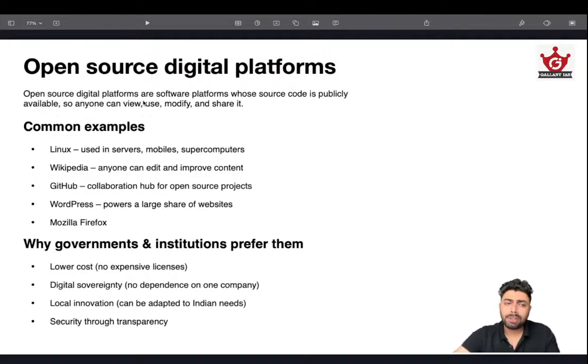In open source digital platforms, the source code is publicly available, so anybody can view, use, modify and share it. There are no limitations. This is the exact reason why Linux as an operating system is gaining popularity. You might have observed that many government platforms, servers and offices use Linux instead of Windows.